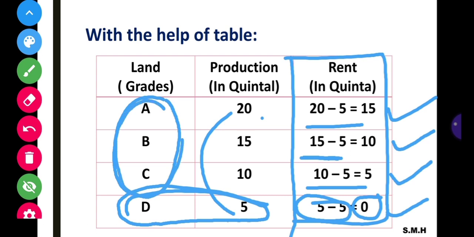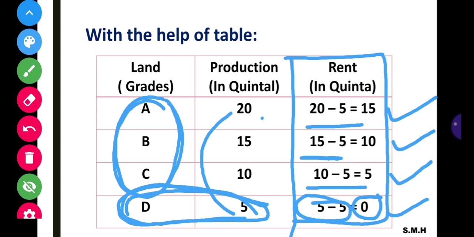These three lands are called intra marginal land. On the other hand, this one D land is called marginal land. Therefore we can conclude that the rent indicates the differential advantage of superior lands over the marginal land. This is the concept given by David Ricardo.